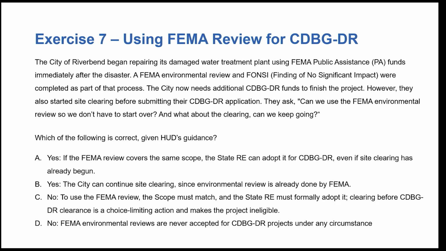They asked, can we use the FEMA environmental review so we don't have to start all over? And what about the clearing? Can we keep going? So, which of the following is correct given HUD's guidance? A, yes, if the FEMA review covers the same scope, the state RE can adopt it for CDBG-DR, even if site clearing has already begun. Or B, yes, the city can continue site clearing since environmental review is already done by FEMA.